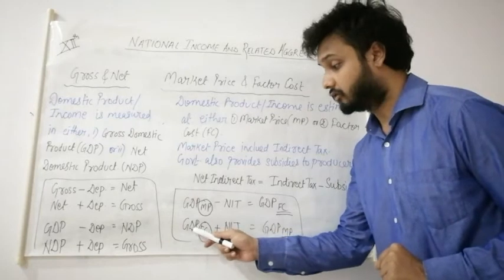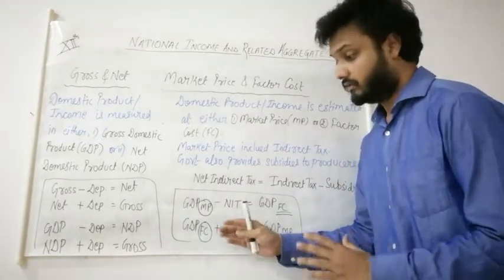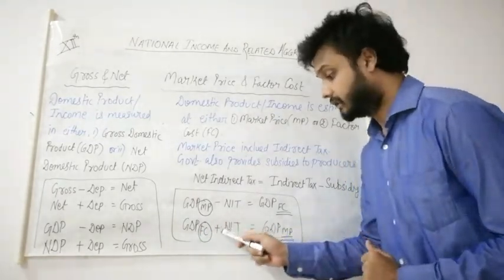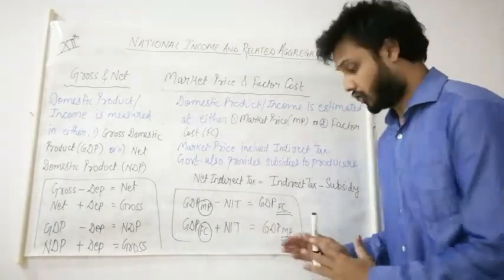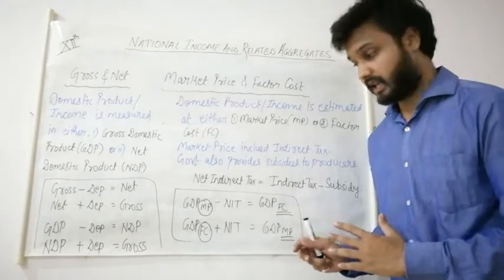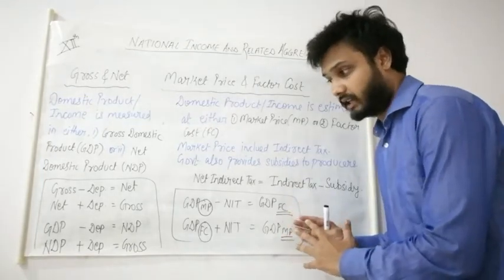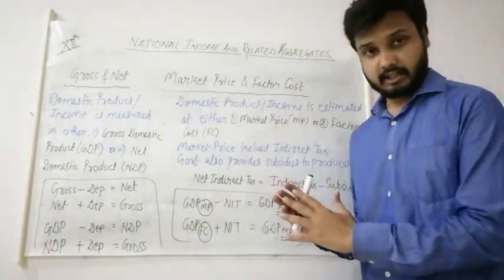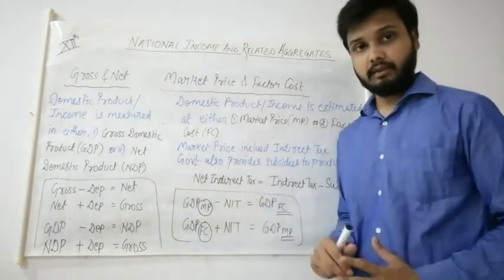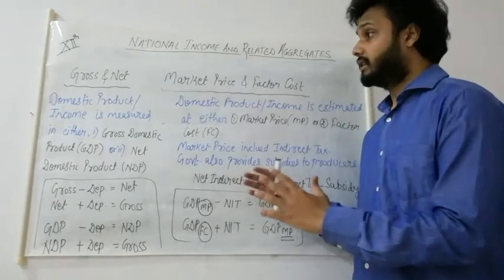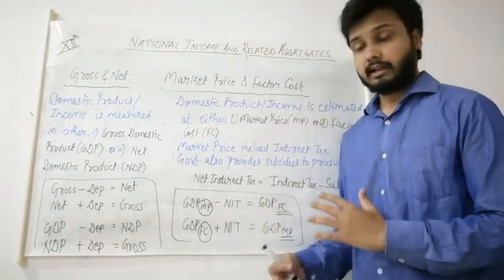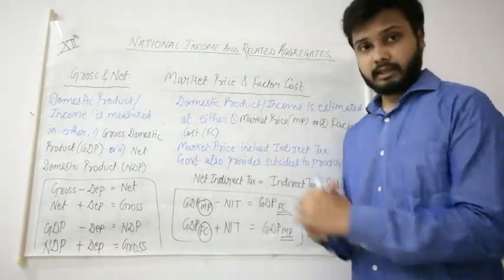Same here, if we are given GDP at FC, we will just add net indirect tax and we can come to GDP at MP, gross domestic product at market price. So whatever we need to find, first we will do the adjustments and then apply them in the formula. So students, this was the way we can reach the domestic product and national product. Thank you students.